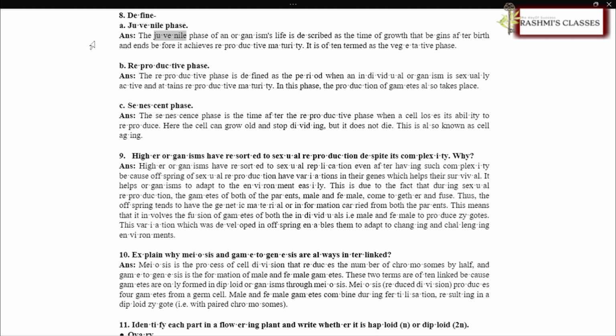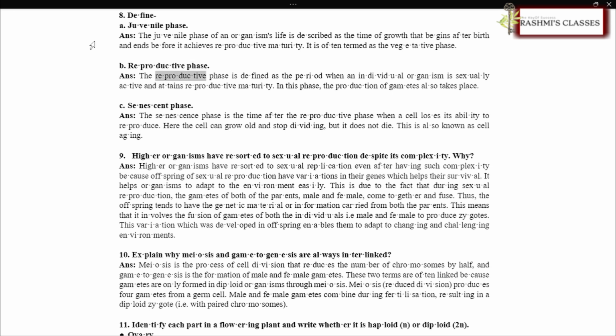ANS. The juvenile phase of an organism's life is described as the time of growth that begins after birth and ends before it achieves reproductive maturity. It is often termed the vegetative phase. Reproductive phase.